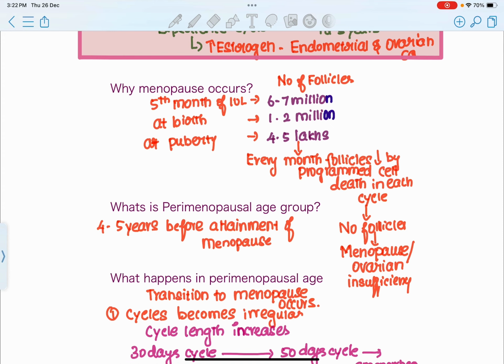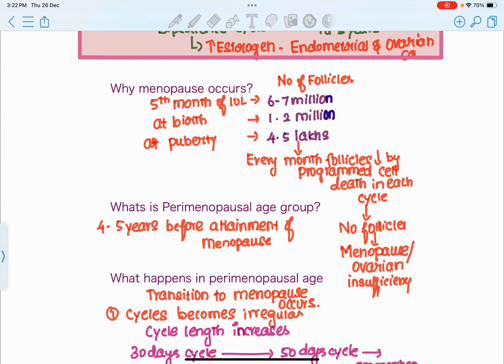So why does this happen? This happens because the number of ovarian follicles is predefined in a female fetus, right? The ovarian follicles undergo programmed cell death, which is called apoptosis, and decrease further.